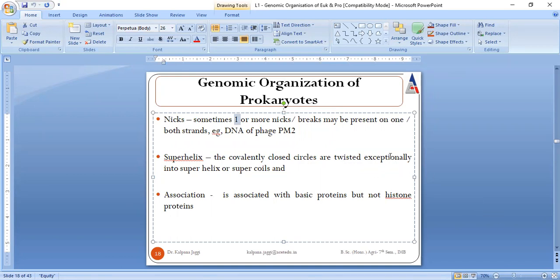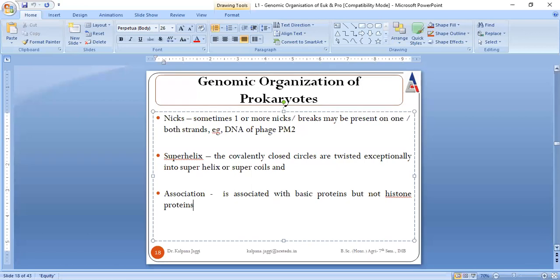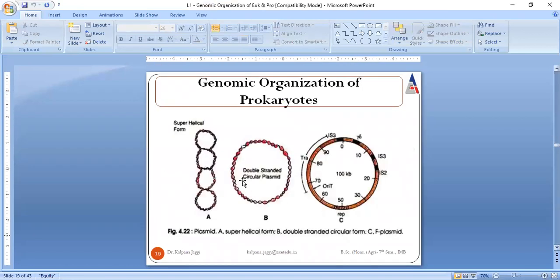And here DNA is also associated with proteins, but these are basic proteins, not the histone ones. Histone proteins are usually present in eukaryotes. So see, this is said to be a nick. Either one nick can be present, or two nicks, or more than two nicks. And this is the superhelical form of the genetic organization of prokaryotes.